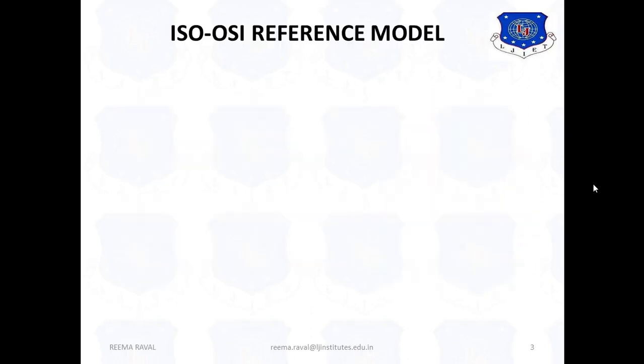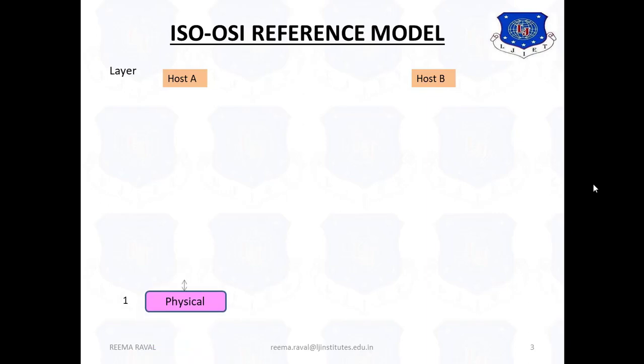Now, let us see the ISO-OSI reference model architecture. For that, let us consider host A and host B and the layers for that. The first layer is the physical layer. The second layer above the physical layer is the data link layer. The third layer above the data link layer is the network layer.